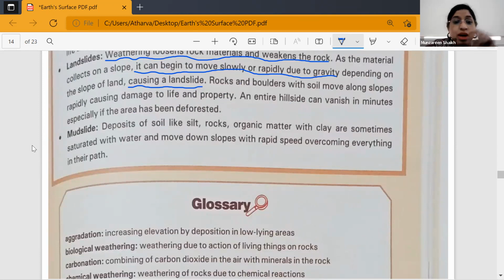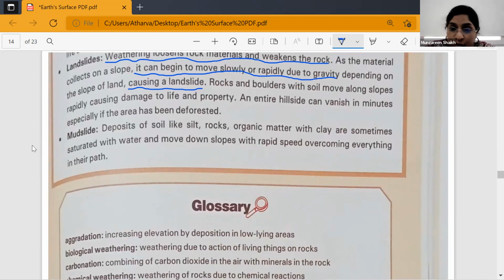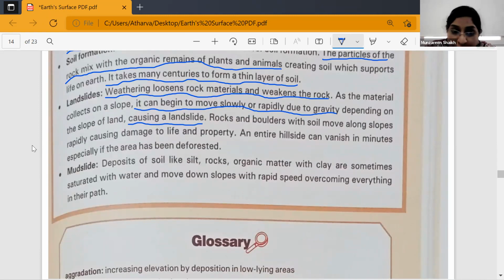Basically, rocks and boulders with soil move along slopes rapidly, causing damage to life and property. An entire hillside can vanish in minutes, especially if the area has been deforested. So landslides also happen because of deforestation.